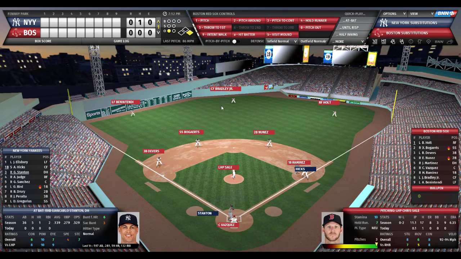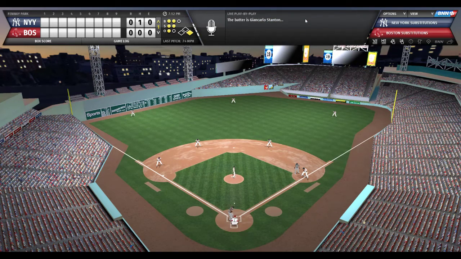So 1 on, 1 out. Hicks a dangerous runner at first base. Ramirez holding him on. And we're going to go with hold the runner on. Here's the pitch to Giancarlo Stanton. And Sale strikes out Stanton. Wow, blew the fastball right by him on the 2-2 count. Big swing and a miss.